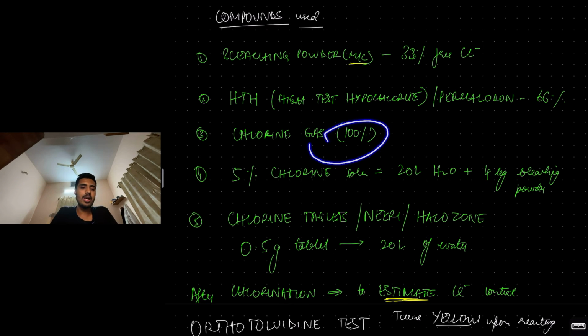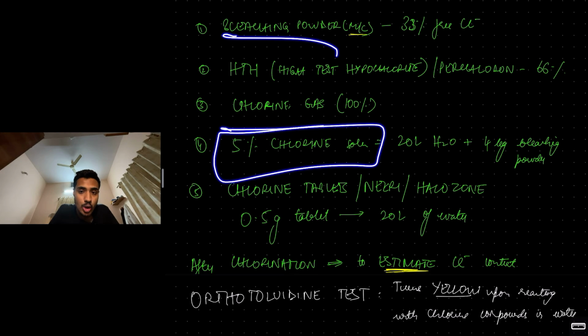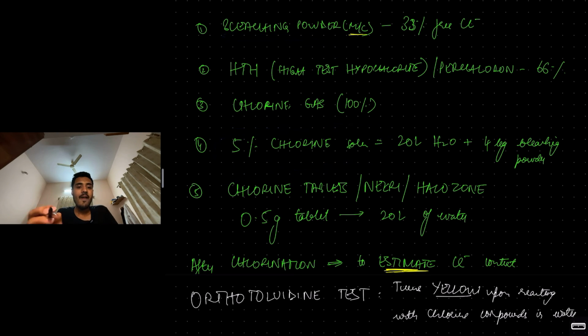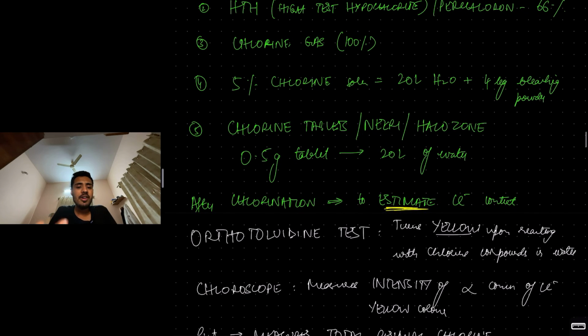Or if you don't want to use a powder, you can use a 5% chlorine solution. We mix 20 liters of water with 4 kg bleaching powder, and then we get 5% chlorine solution. Chlorine tablets, Neri tablets or halazone tablets, a 0.5 gram chlorine tablet in 20 liters of water.